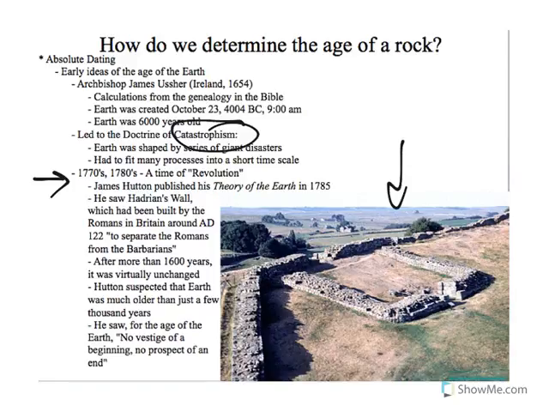So he thought, right, if the Earth is only 6,000 years old, should this wall look that good? Right? The answer is no. Right? When you take into account all of the things that would have had to have happened in those 6,000 years. So, he was the first person to really say that the Earth has to be older than 6,000 years. He didn't even venture a guess. He just said, okay, the Earth is definitely older than 6,000 years. How old? I don't know, but it's definitely a lot older.